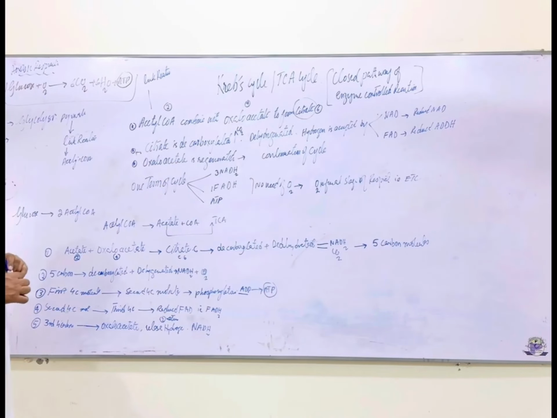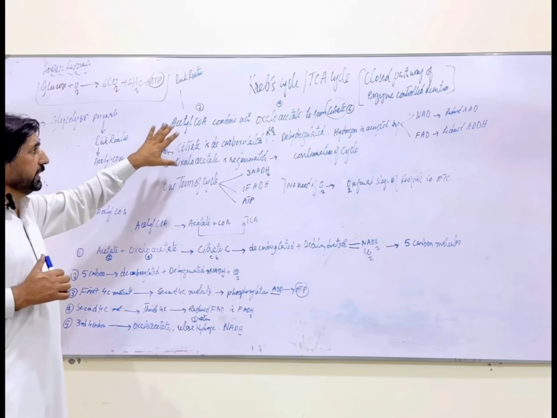As a result, the end products of the Krebs cycle are reduced NADH, reduced FADH, and one ATP molecule. This ATP is produced by substrate level phosphorylation. We already discussed that 2 ATPs were also produced during the glycolysis process, so 4 ATP were produced by substrate level phosphorylation in total. Again here in the T.C.A cycle, 1 ATP is also produced by substrate level phosphorylation. So one glucose molecule gives us 2 ATP molecules during the substrate level phosphorylation.